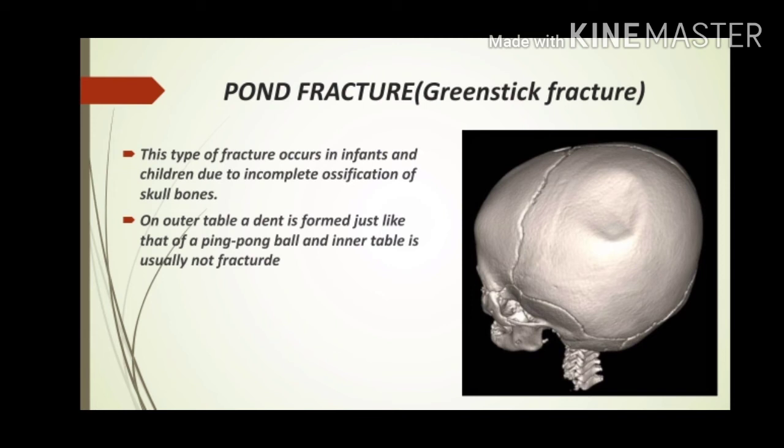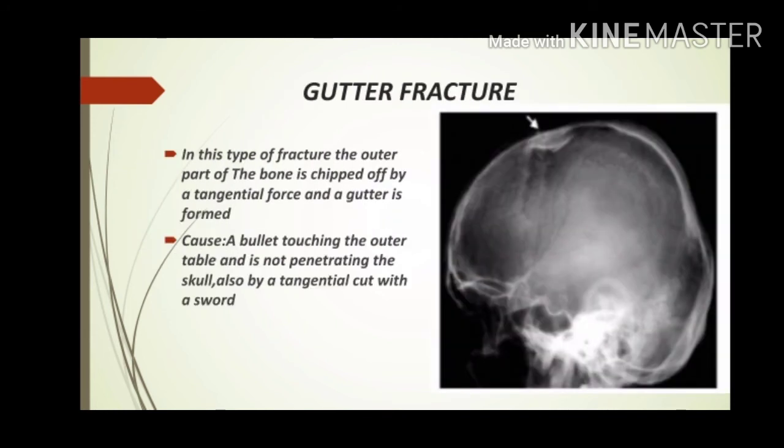Next, we are coming to the details of gutter fracture. In this type of fracture, the outer part of bone is chipped off by tangential force and a gutter is formed. Gutter fracture is caused by a bullet touching the outer table and not penetrating the skull, or it can also be produced by a tangential cut by a sword or butcher's knife.